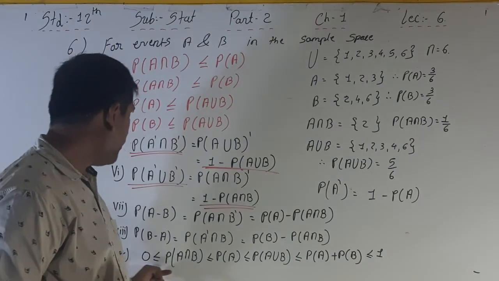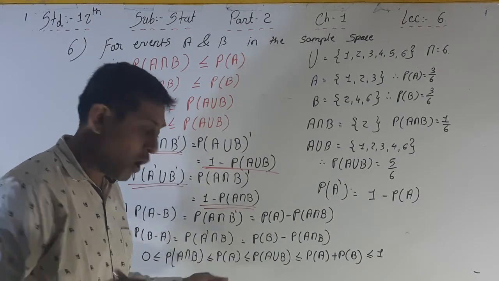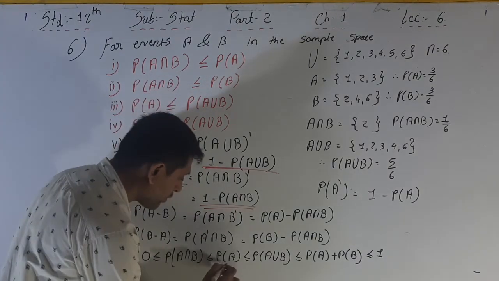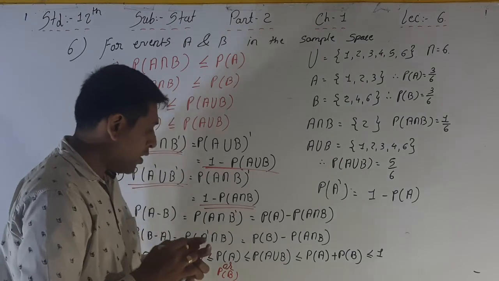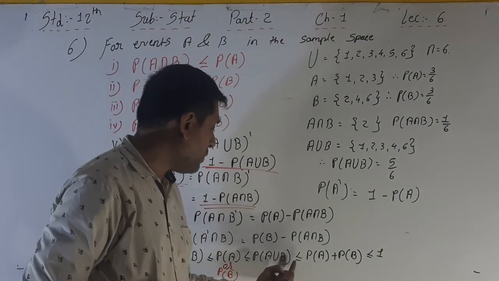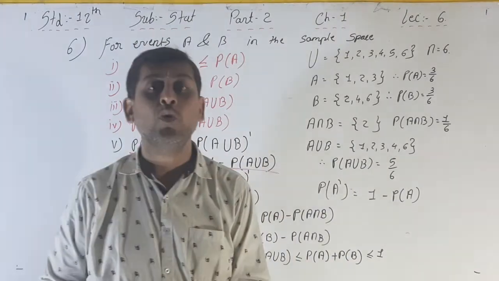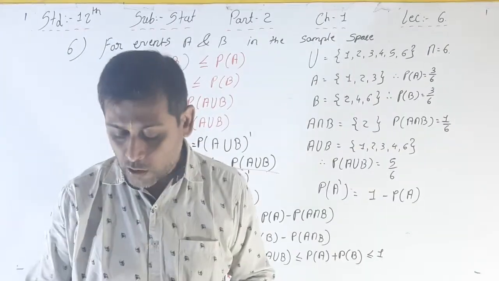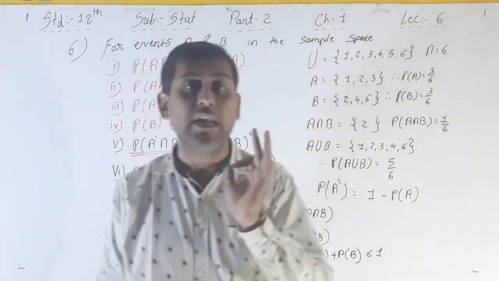So 0 is less than or equal to P of A intersection B, less than or equal to P of A or P of B, less than or equal to P of A union B, less than or equal to P of A plus P of B, and less than or equal to 1. The total is 1. So here I am arranging this data in ascending order.